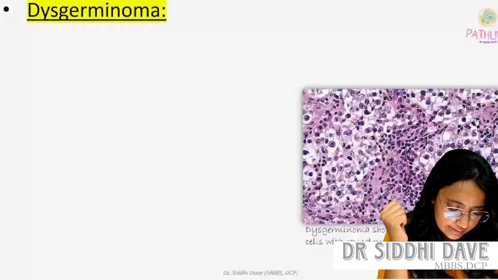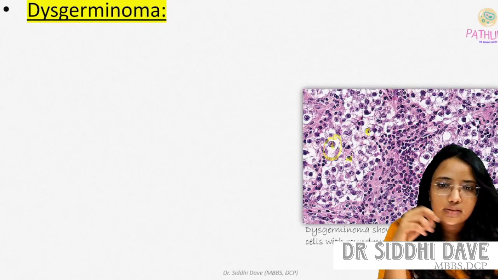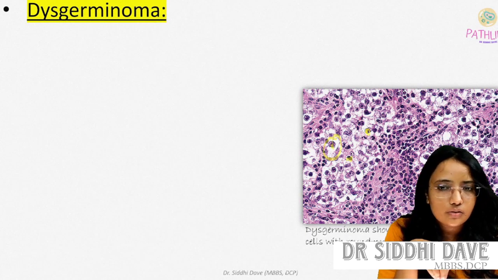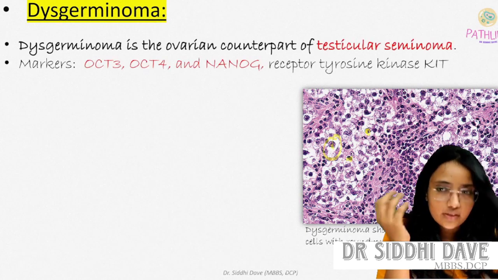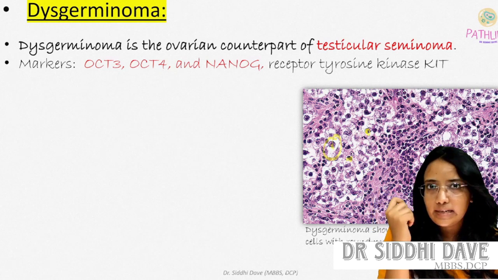So here we are seeing the cells with clear cytoplasm, then round nuclei, and adjacent inflammation is also seen. So this germinoma is the ovarian counterpart of the testicular seminoma.